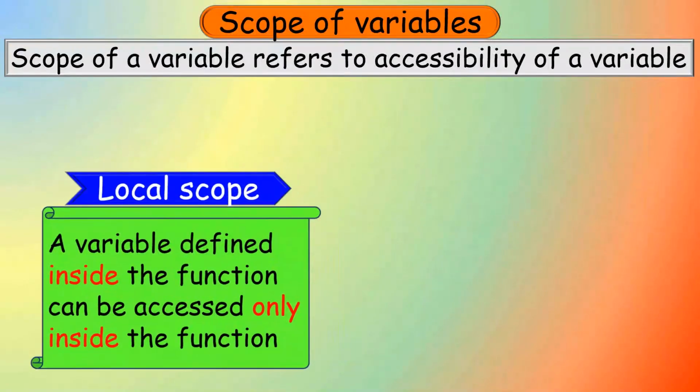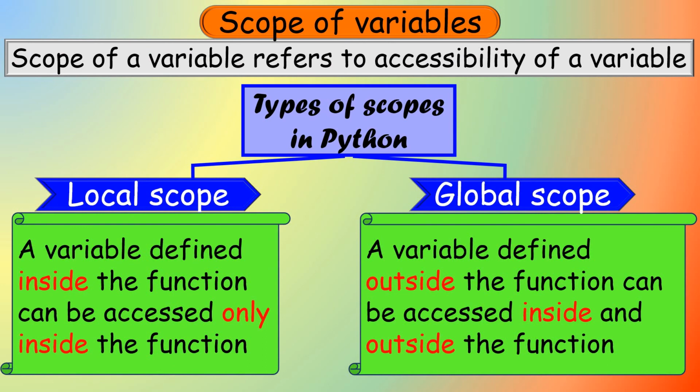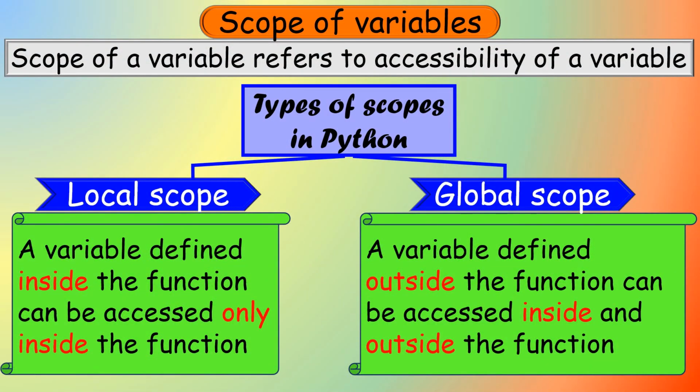Hence, there are two types of scopes in Python: local scope and global scope. So here, the scope of the variable is determined by looking at where that variable is defined, whether that variable is defined outside the function or inside the function. If the variable is defined outside the function, that variable has global scope. And if that variable is defined inside the function, it has local scope.